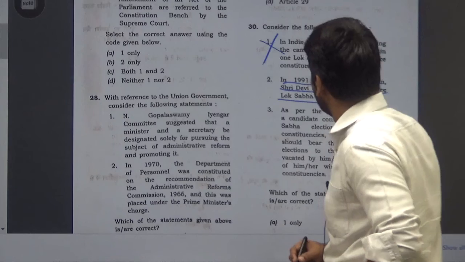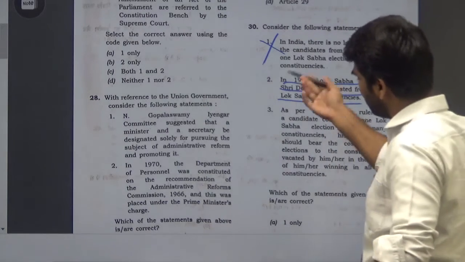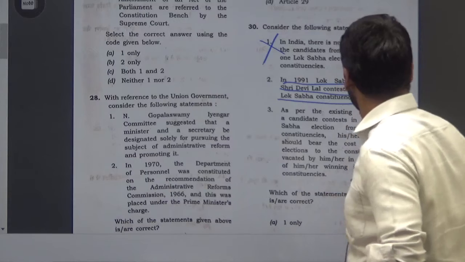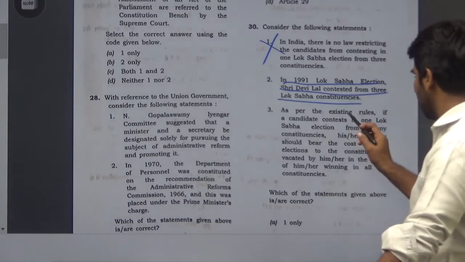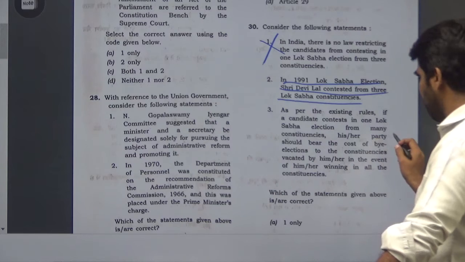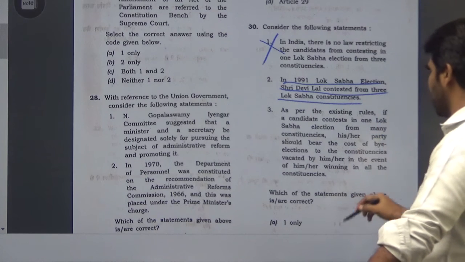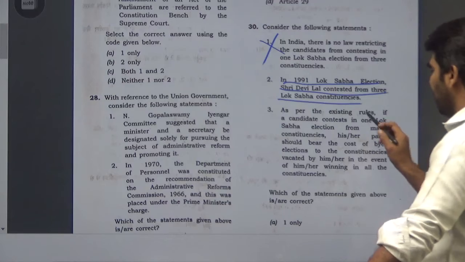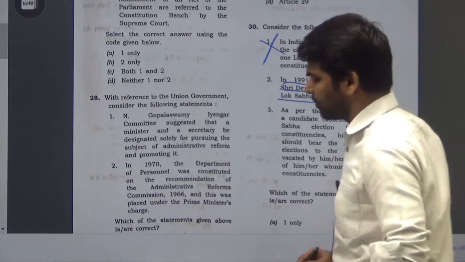Let's see the third statement first, and then we'll come to the second. As per the existing rules, if a candidate contests in one Lok Sabha election from many constituencies, his or her party should bear the cost of by-elections to the constituencies vacated by him or her in the event of him or her winning in all constituencies.